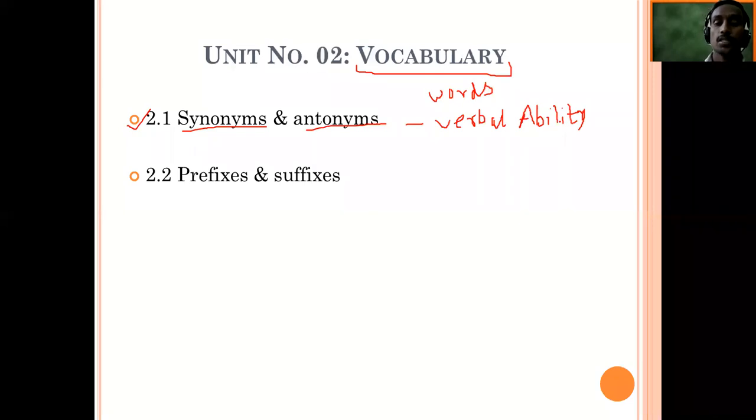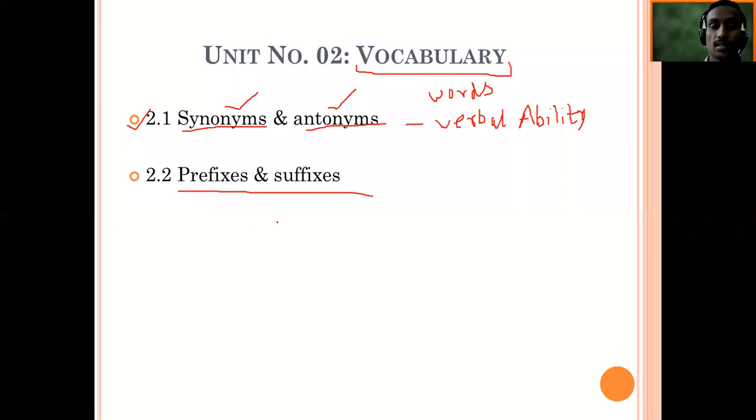These questions are of this type: synonyms, antonyms. Okay, synonyms are same meaning words, antonyms are opposite meaning words. And that is quite simple. We will be discussing it. In fact, there is nothing to teach about synonyms and antonyms. Already you know. We'll take a list of words which are having synonyms and some words having antonyms. Okay. Then we'll discuss about this 2.2, and it is like this: